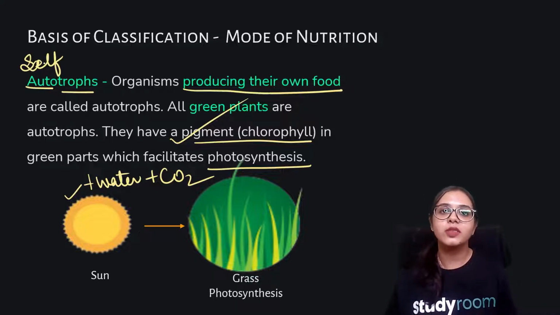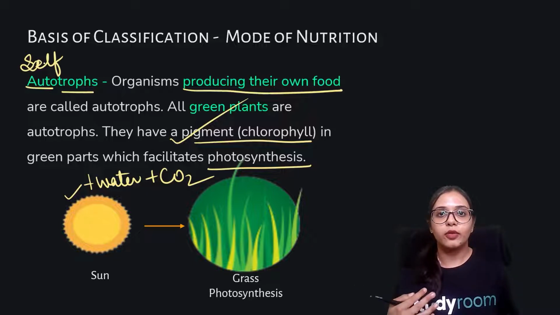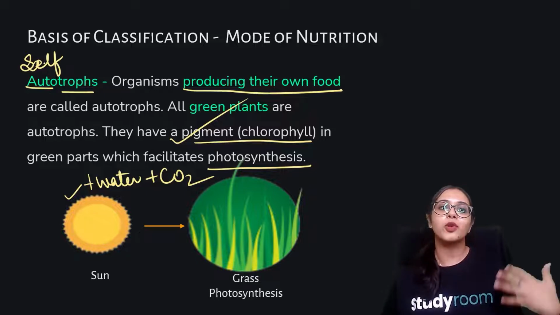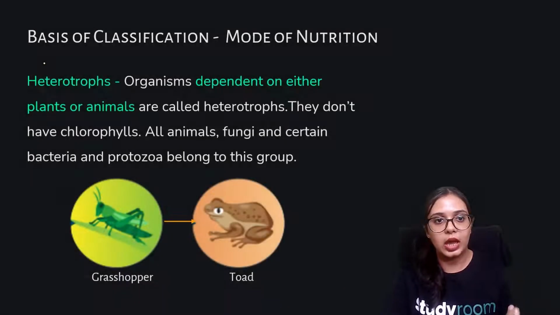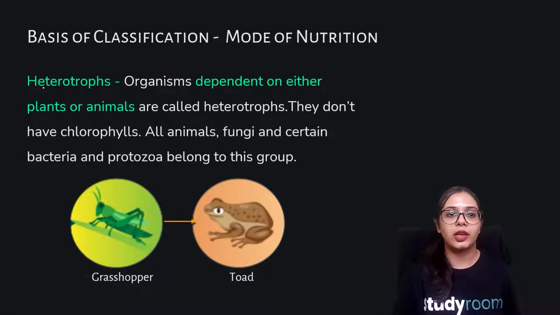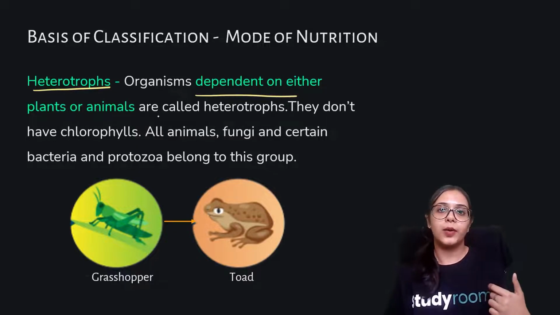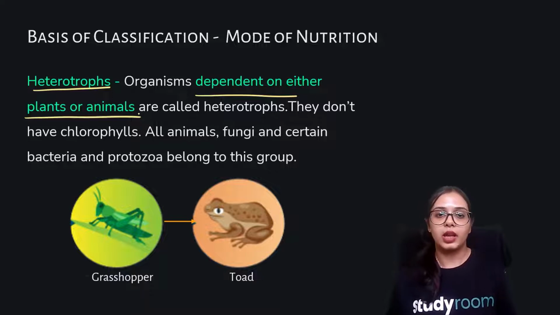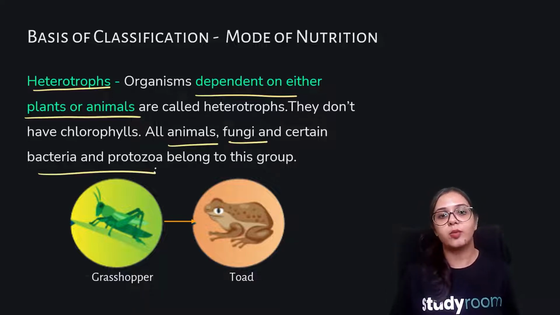A plant produces its own food and utilizes that food for its subsistence, whereas it also provides other creatures food, and those creatures fall under the category of heterotrophs, which means they are dependent on other organisms for food. That could be either plants or animals. So all animals, fungi, and certain bacteria and protozoa belong to this group.